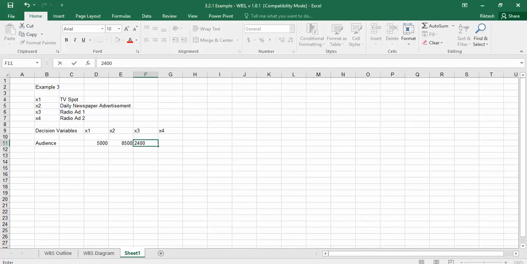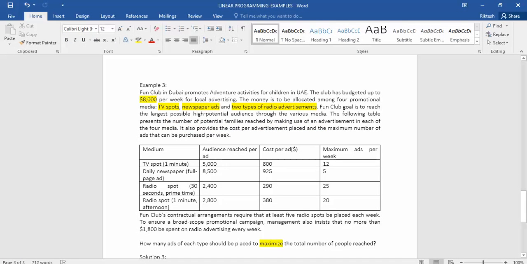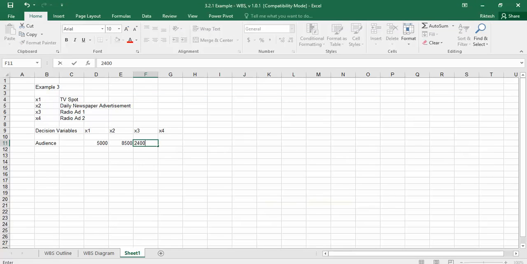2,400 if we use the third medium, and 2,800 if we use the fourth medium. So that is our step number 1.